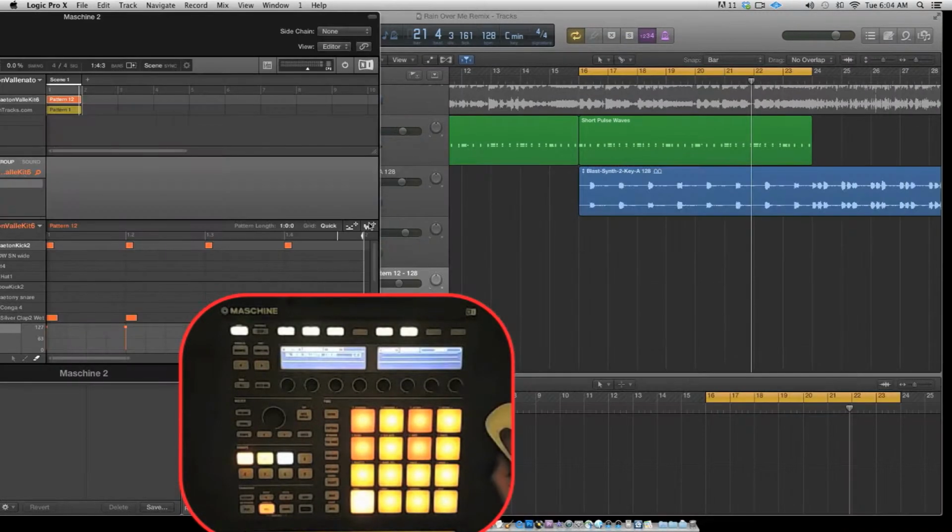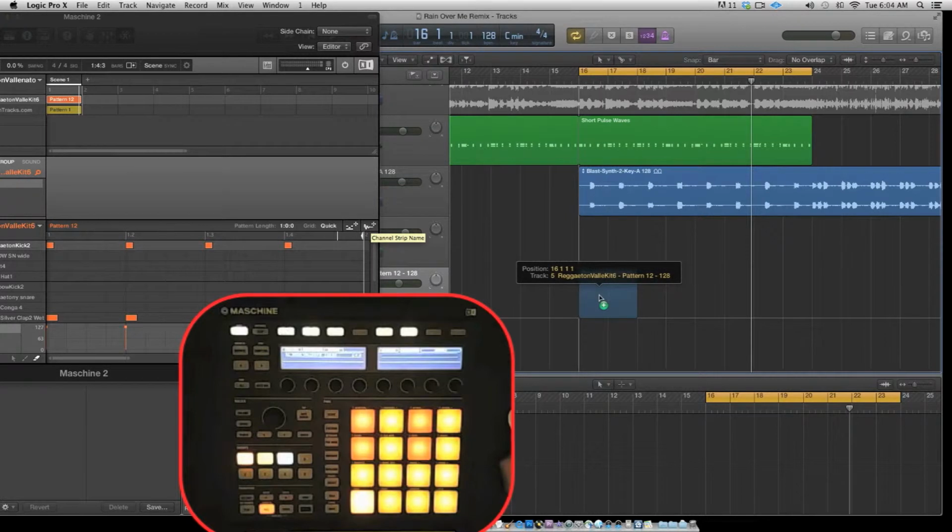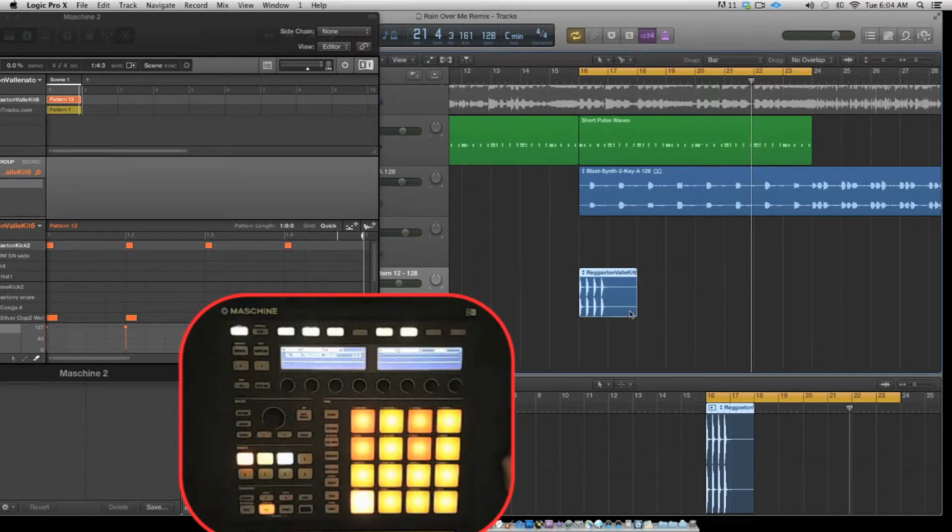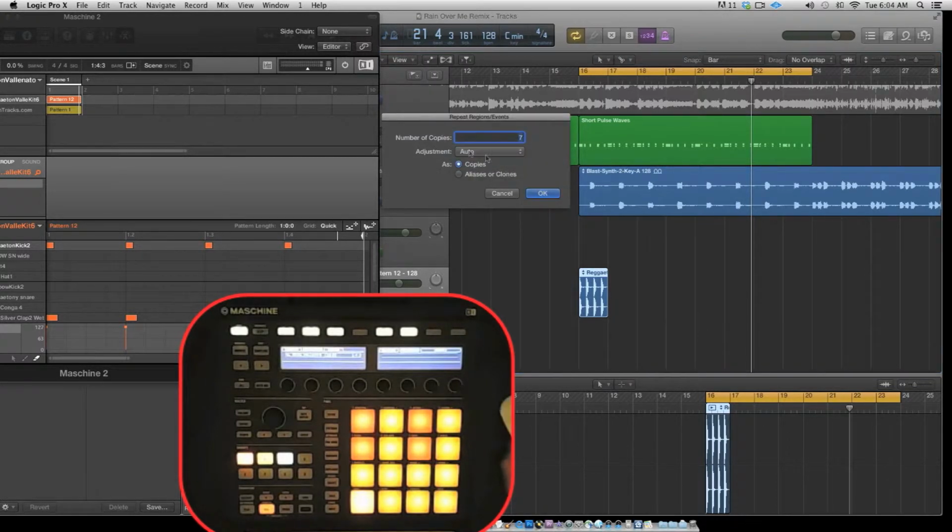Alright, there's the beat. So you click on this icon, hold down, drag, and drop into Logic. I'm going to hit Command R to repeat it.